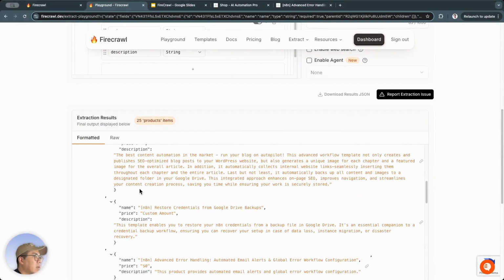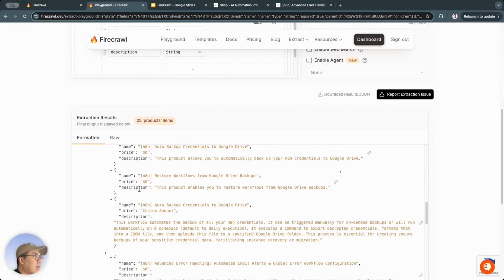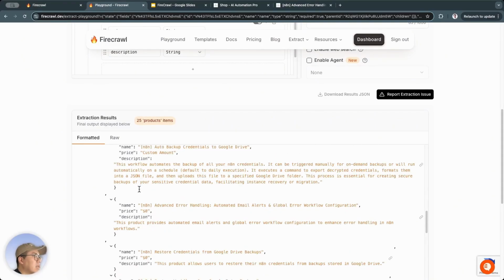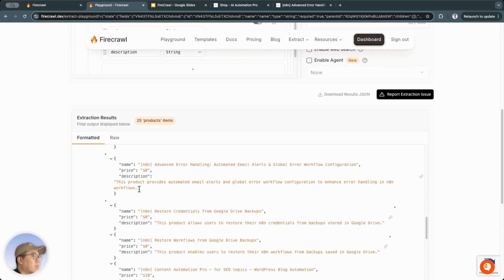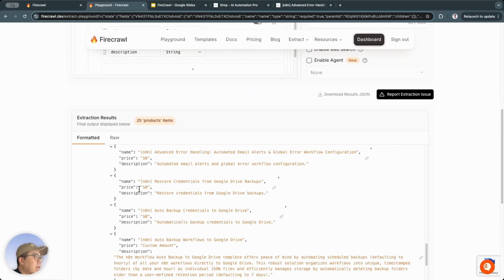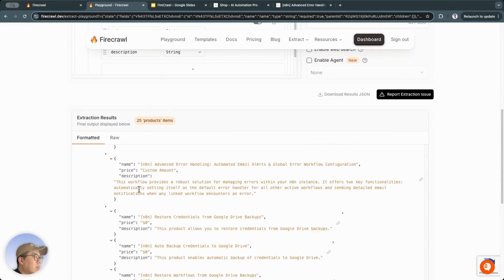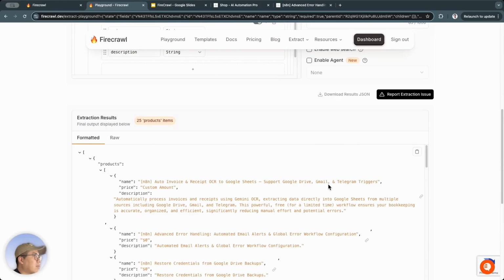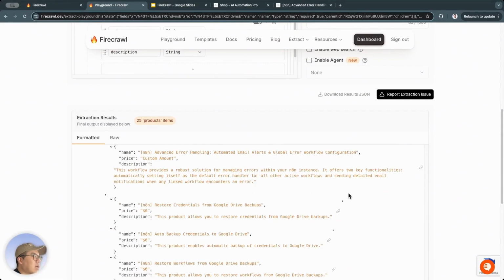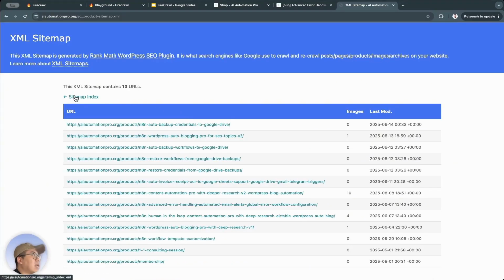These are the products, but why are there 25 products? Weird. I remember I only had a dozen or so products. From the sitemap, there were only a dozen or so products. It looks like some products are duplicated, guys. So here, they're duplicated. This is the file that it fetched and then reformatted to make it look nice and easy to read. But 25 products isn't correct. As you can see here, I only have 13 products.